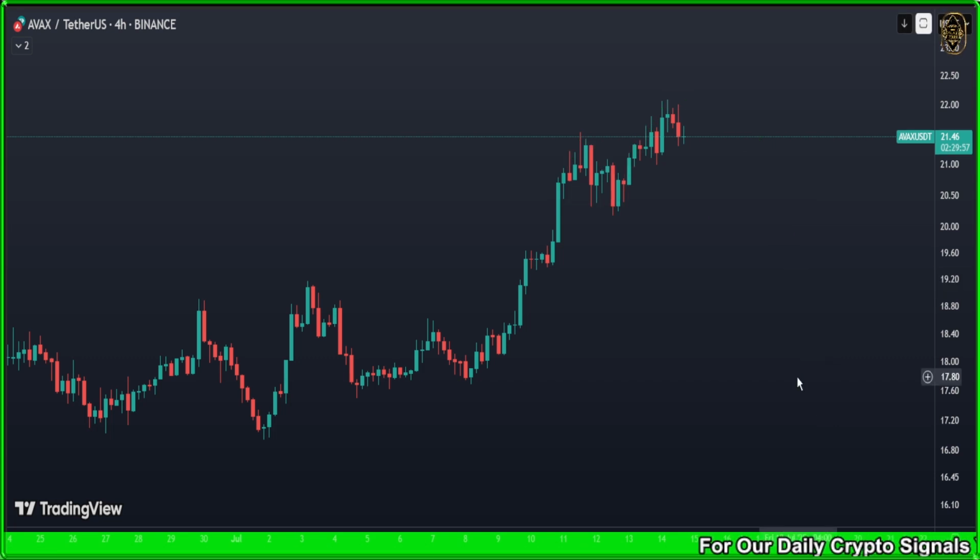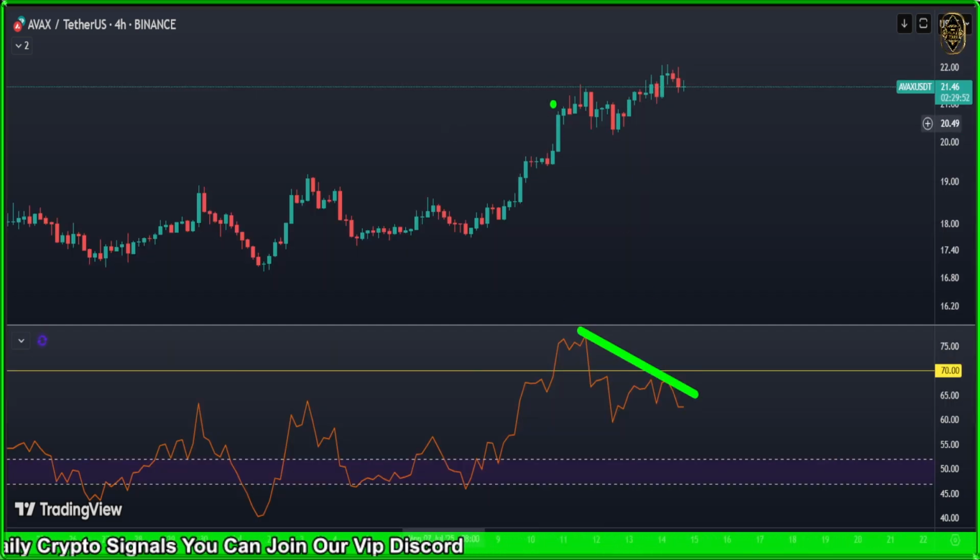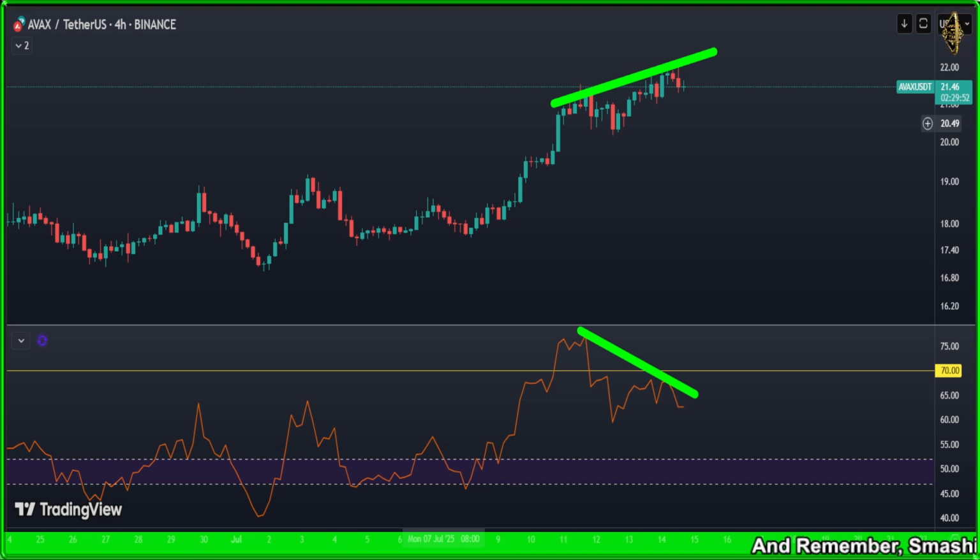Now let's see what our indicator is saying today. In our indicator, guys, we got a very clear bearish divergence here, and that bearish divergence is not only in those. In our cryptocurrency, we got a bearish divergence now, so we need to be careful, guys. You need to be careful. That's the only thing I can tell you here.